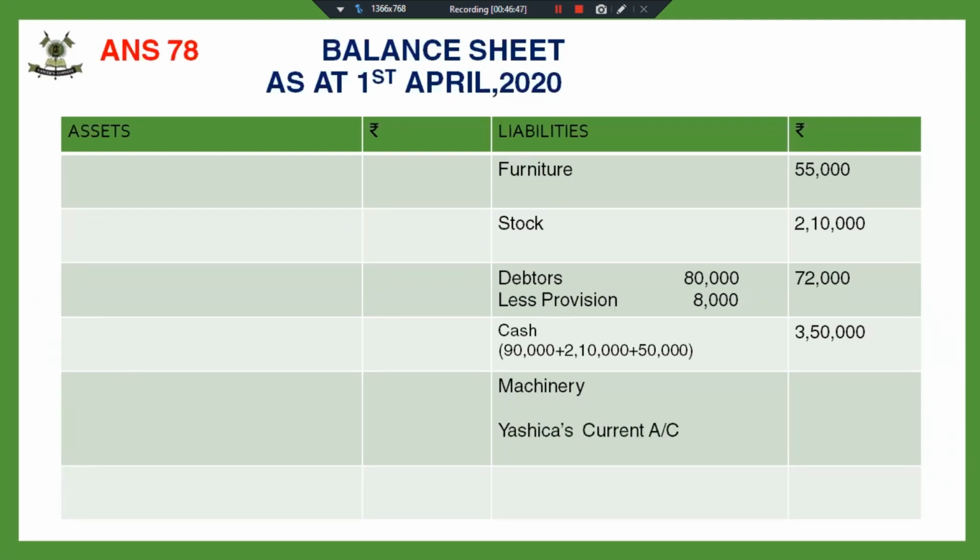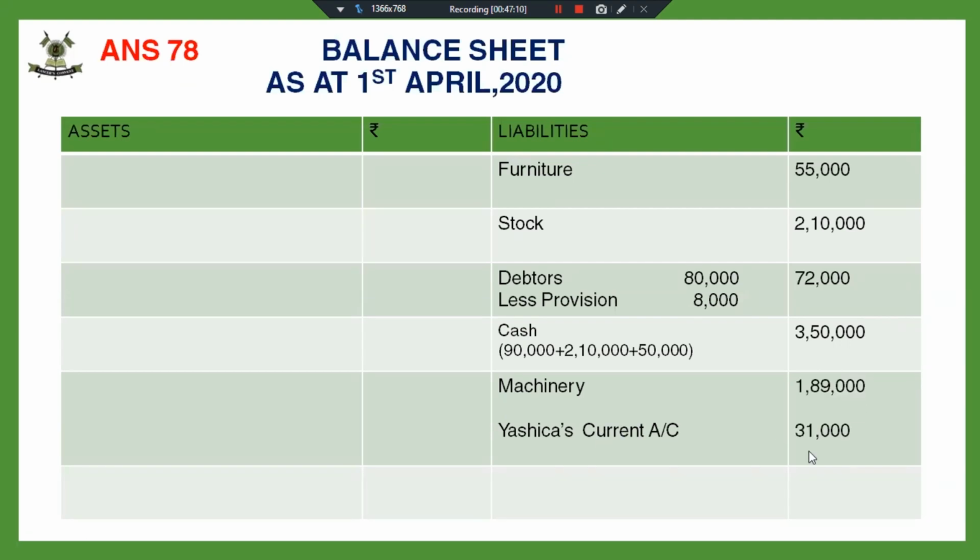Now, whenever the capital adjustment is to be made through current account, the thing you have to remember is that you first have to find out the correct amounts of current account balances, and they have to be posted correctly. If a partner was supposed to introduce cash, that amount will be shown on the asset side.